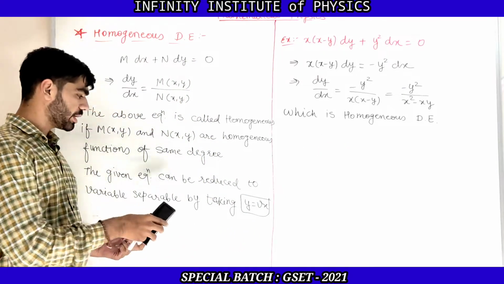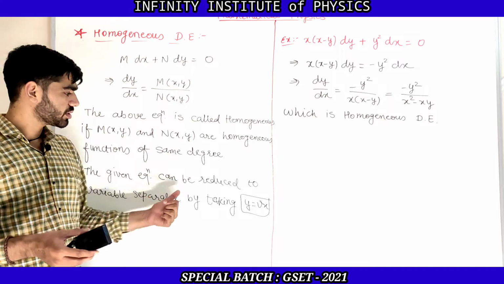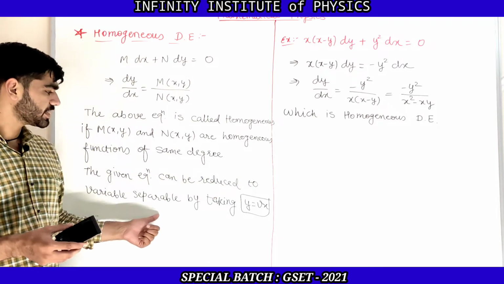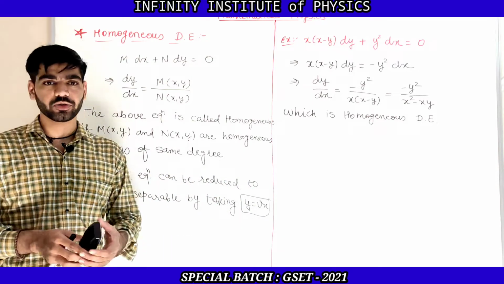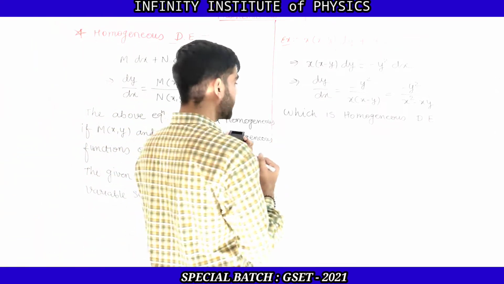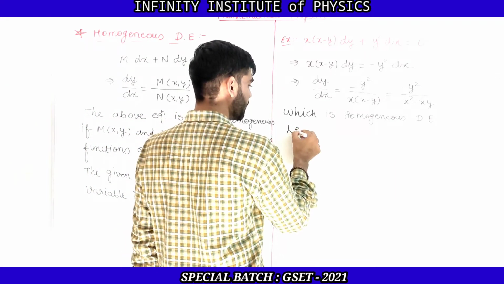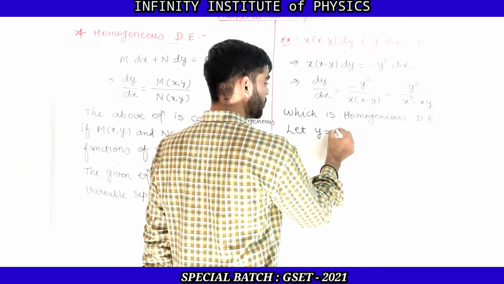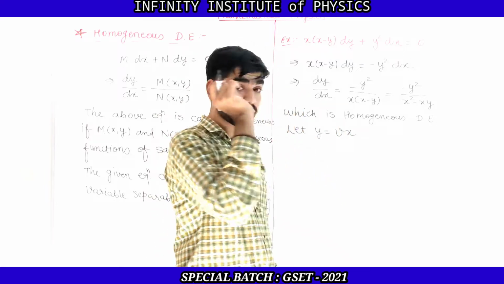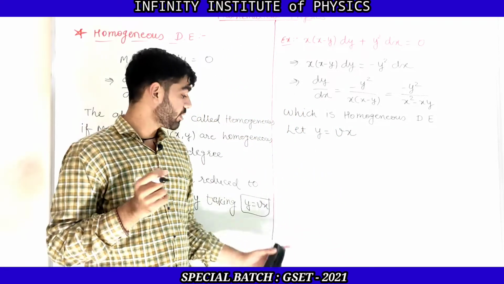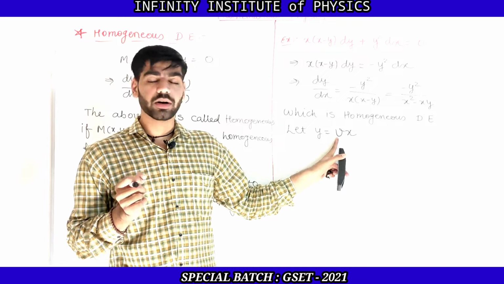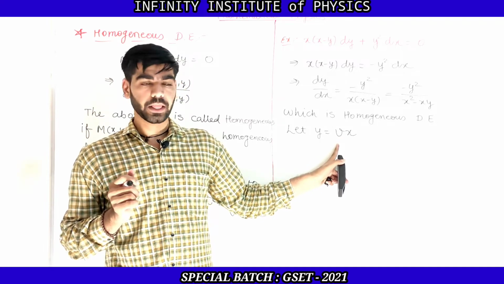That we have already mentioned here. The given equation can be reduced to variable separable by taking y is equal to vx. So now we need to take that: let y is equal to vx. So now we have introduced a new function v.